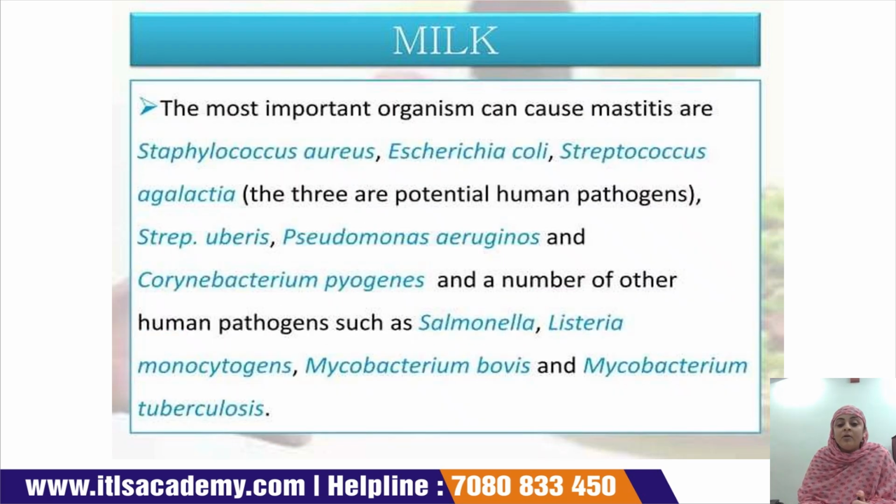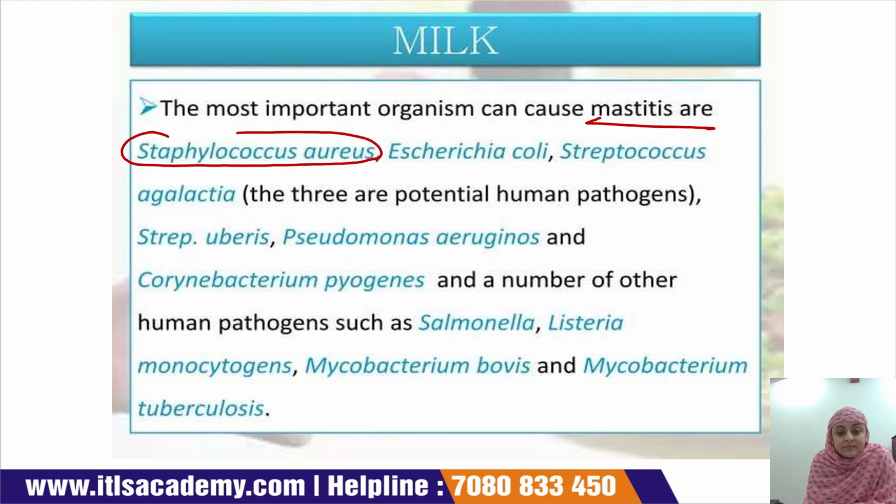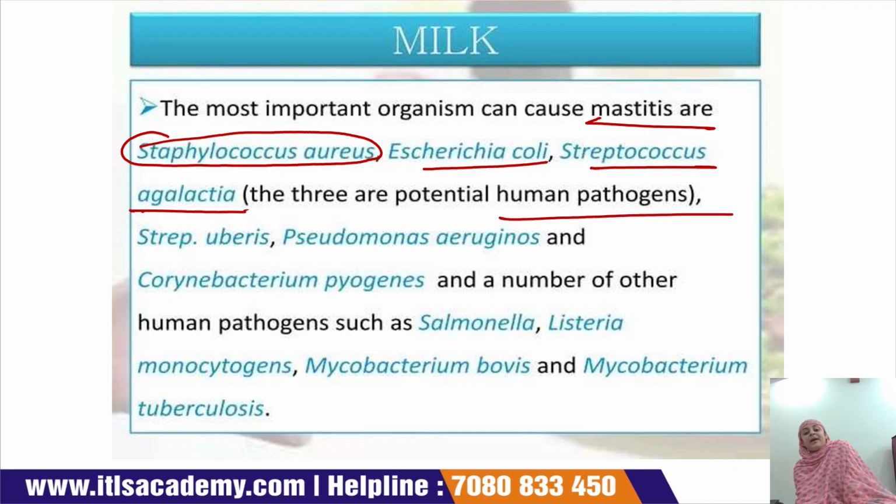The most important organisms which occur due to mastitis are Staphylococcus aureus, E. coli, and Streptococcus agalactiae. These are three potential human pathogens. Okay, we all know that if these three pathogens are present in food products, they can affect human health.